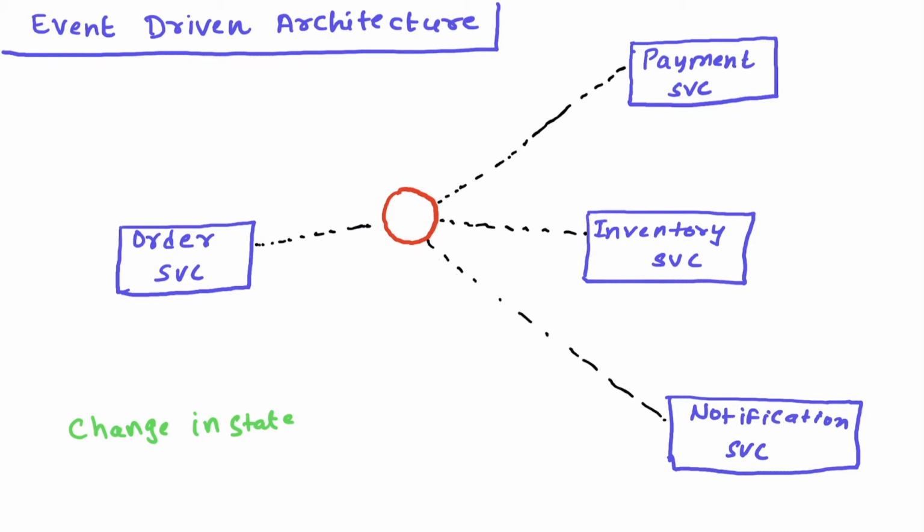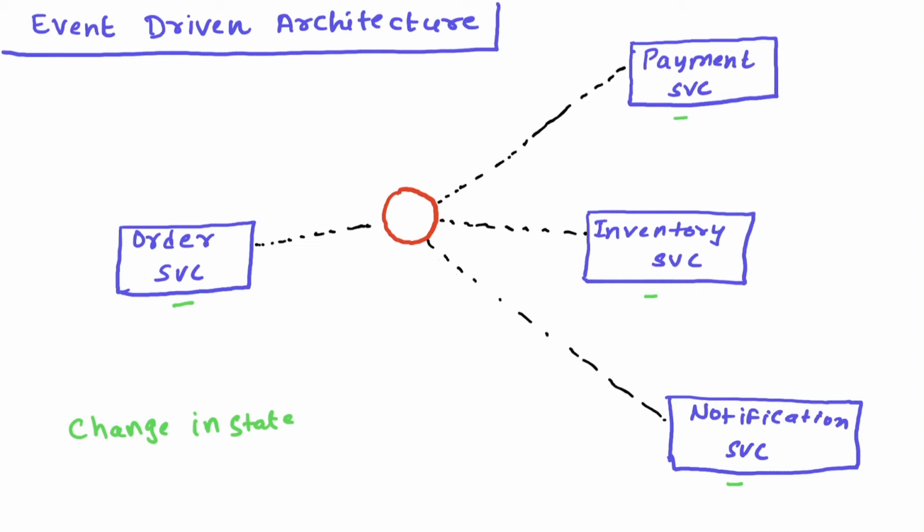Let's say in an e-commerce store, you have your architecture which is following a service oriented architecture, and there are different services. You have an order service which accepts the order. There is a payment service which takes care of deducting the payment, the payment gateway, all of those things. There is an inventory service. Whenever an order gets placed, it manages the inventory in terms of increasing or reducing the inventory based on whether the order is getting placed or it's getting cancelled. Then there is a notification service which sends either an email or an SMS to the customer once the order has been placed and payment is successful. So this is a typical example of an e-commerce store.